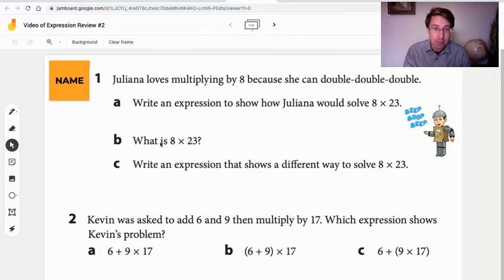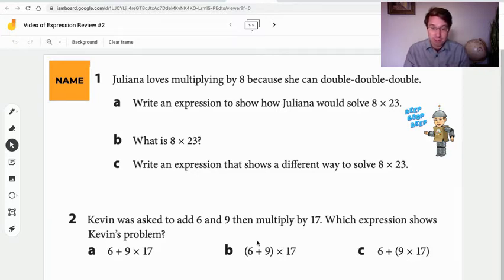And then on B, this is where we do solve. So do double 23, double that, and double it one more time to solve. And then you can come up with a different way to solve for this one. Any different way. You have to write an expression to solve it, but you don't have to solve it. Just write a different expression than double, double, double.